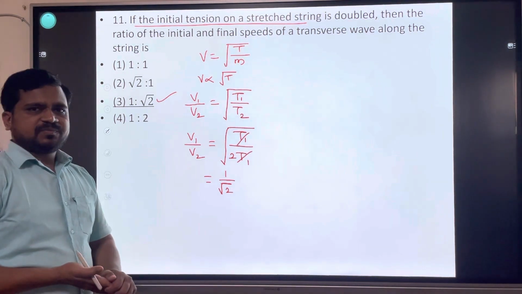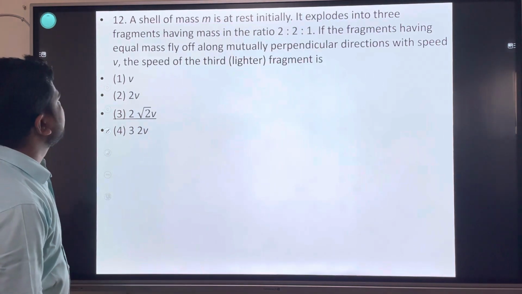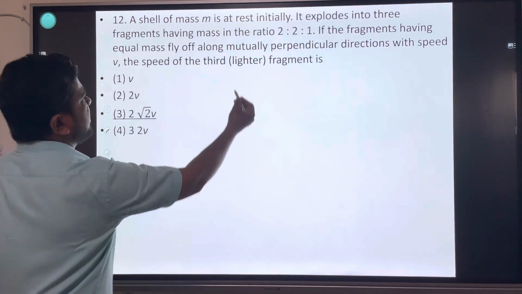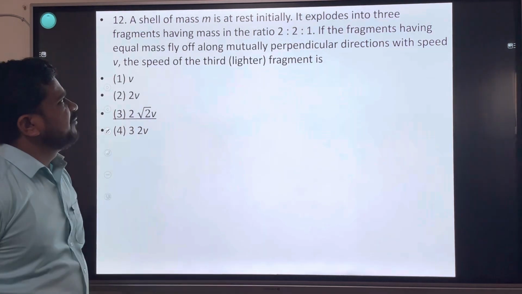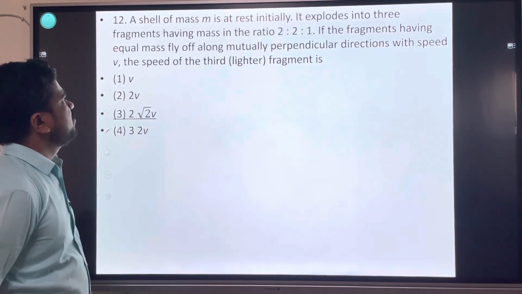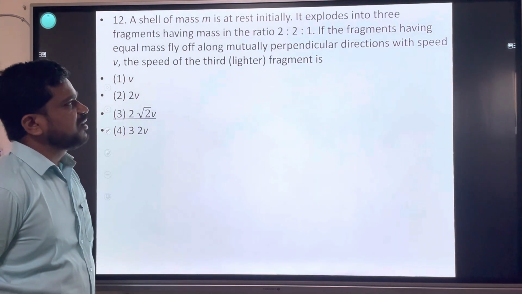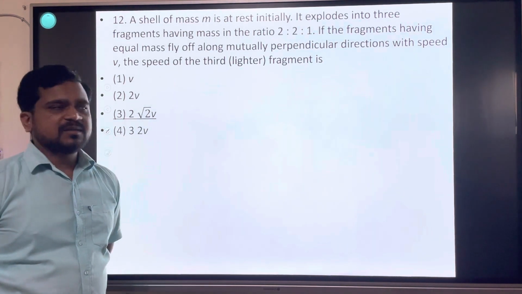नोट करते चलो, नहीं तो स्क्रीनशॉट लो, रिवाइज करो. Shell of mass M is at rest initially. It explodes into 3 fragments having mass in the ratio 2:2:1. If the fragments having equal mass fly off along mutually perpendicular direction with the speed v, the speed of the third fragment is.